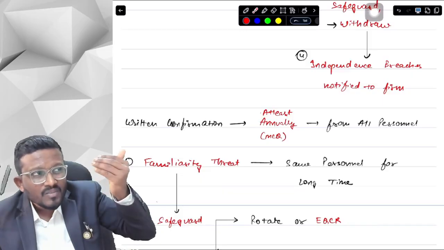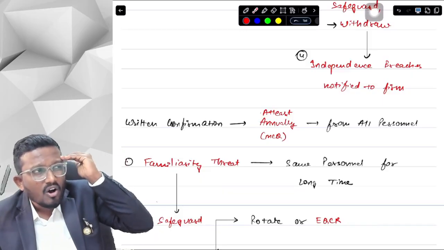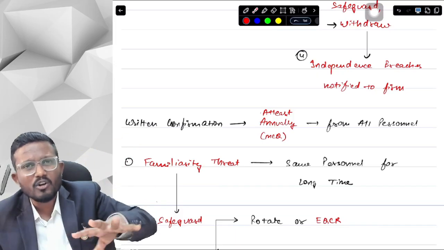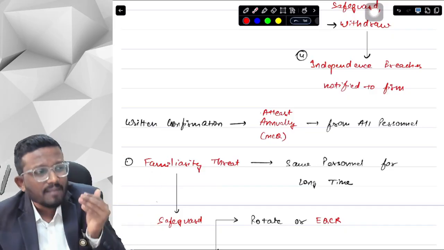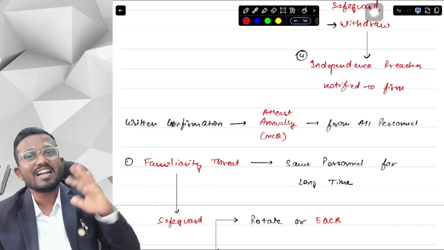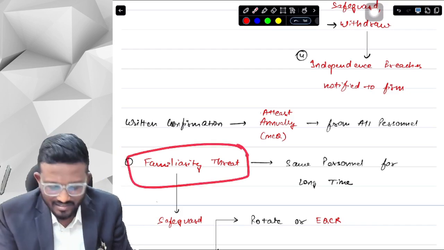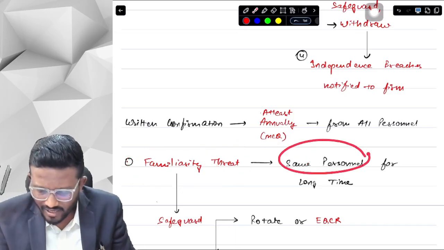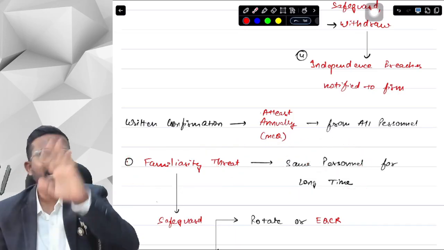We think that if I issue any modified opinion, then the client's shares will go down, the client will suffer a loss, so let's not issue a modified opinion. So I am basically just familiar with the client, and so a familiarity threat happens. When does a familiarity threat happen? When there is the same personnel for a long time. What can we do for familiarity threat?